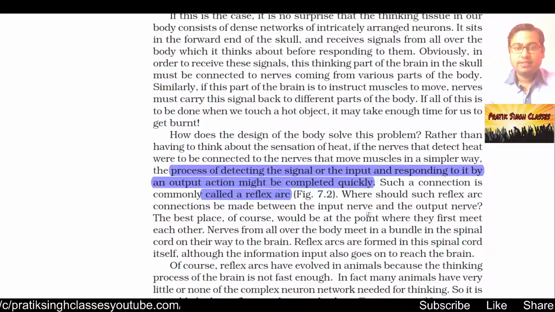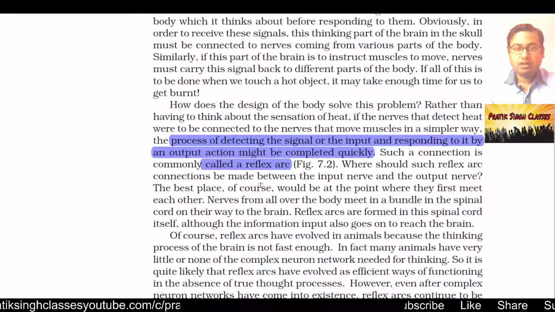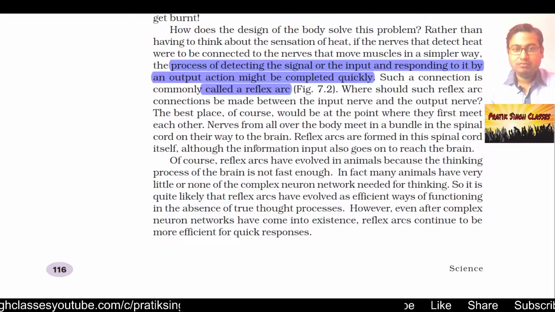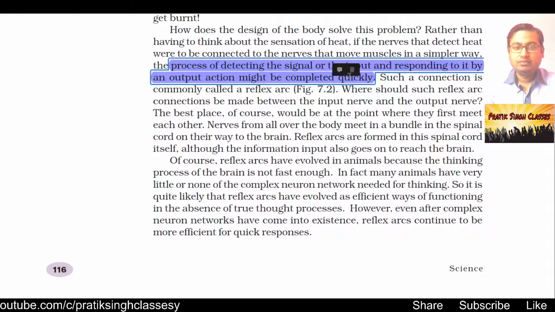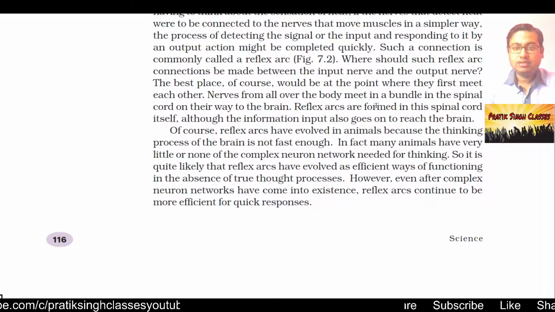Such a connection is commonly called a reflex action, as we have seen in figure 7.2. One minute. Where should such reflex arc connections be made between the input nerve and output nerve?